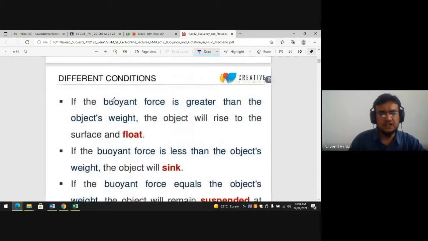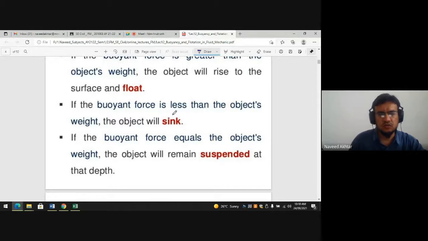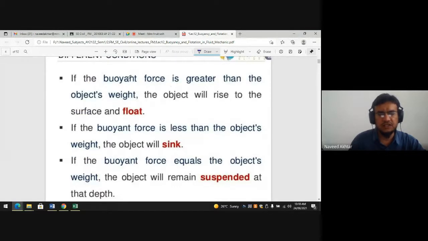So there are different conditions for the buoyancy force. If the buoyancy force is greater than the object weight, the object will rise to the surface and float. If I write the buoyancy force Fb is greater than the weight, then what will happen? The object will float over the surface.